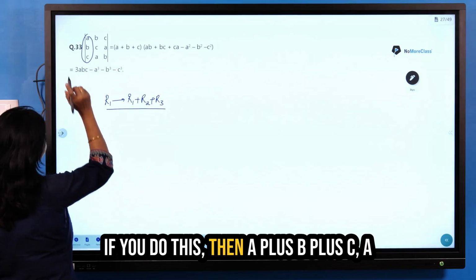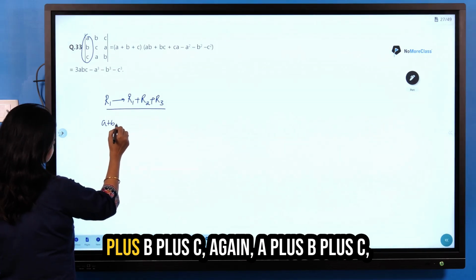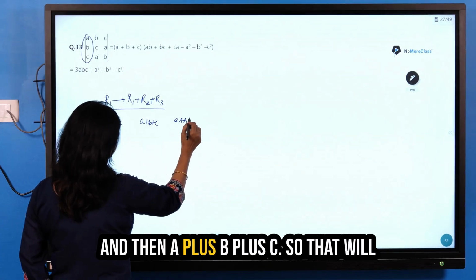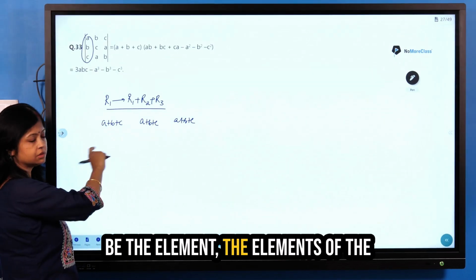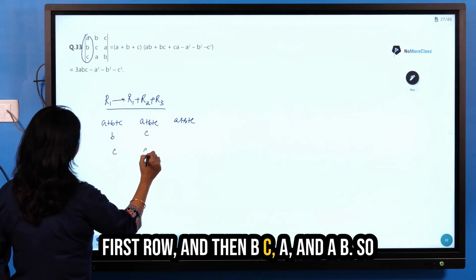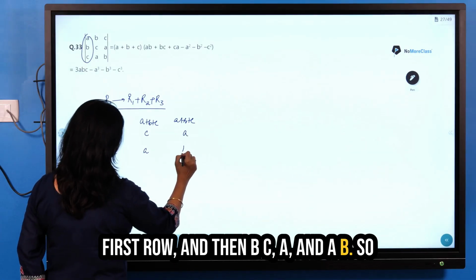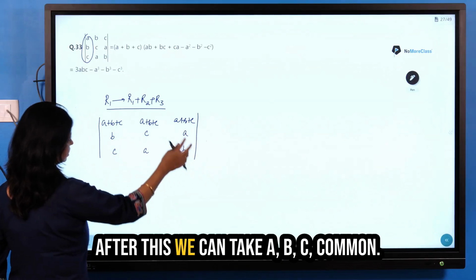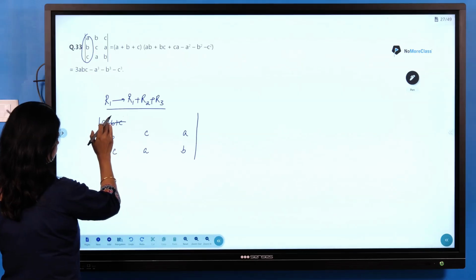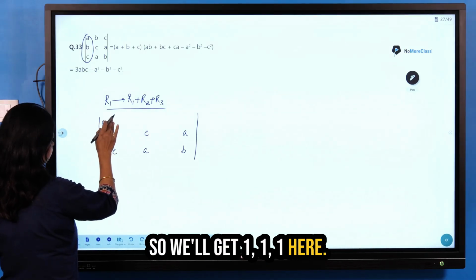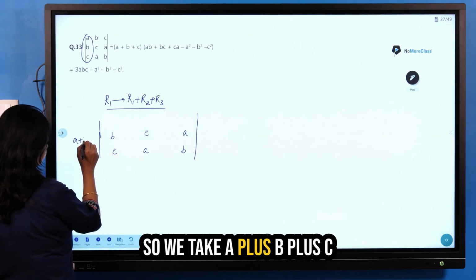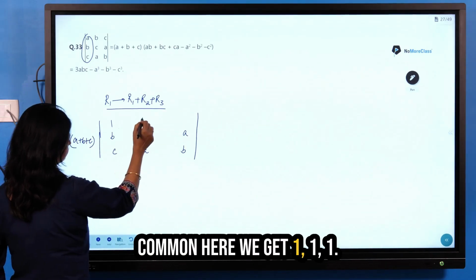If we do this, then we get A plus B plus C, A plus B plus C, again A plus B plus C, as the elements in the first row, and then the other rows are B, C, A, and C, A, B. After this, we can take A plus B plus C common, and we get 1, 1, 1 here.